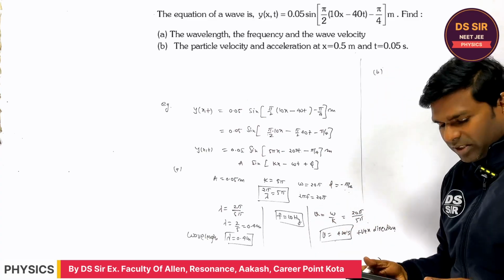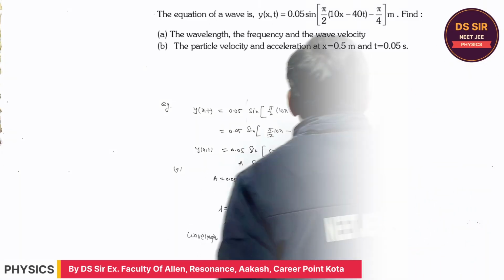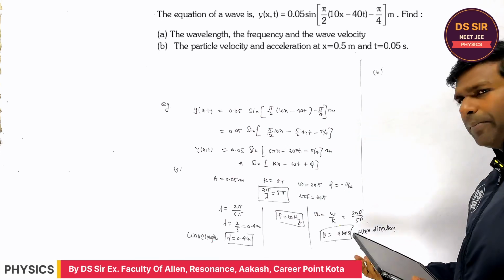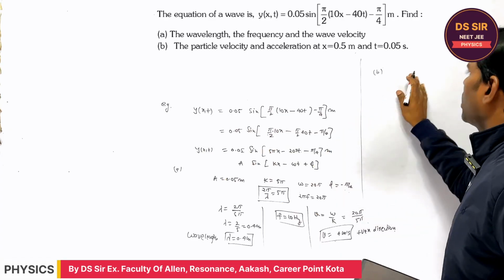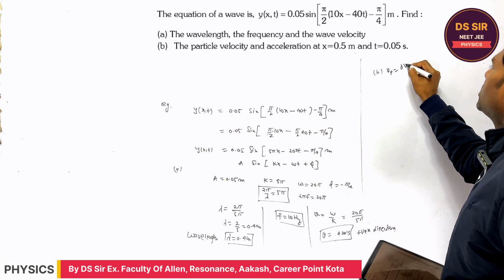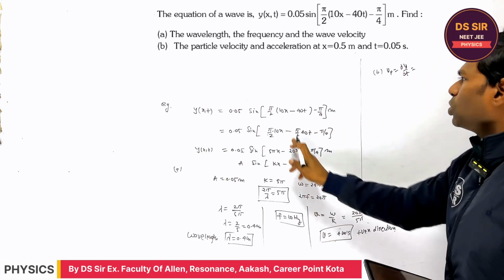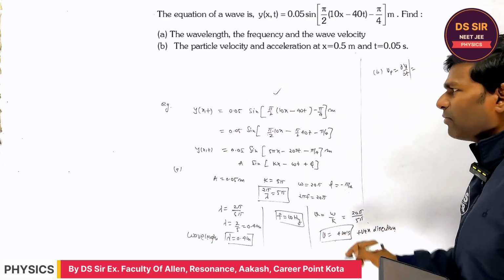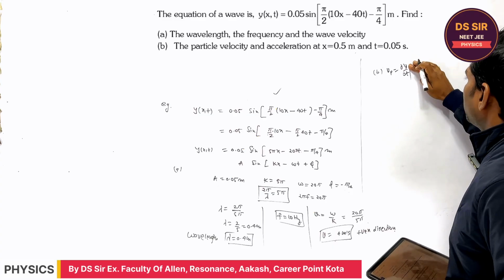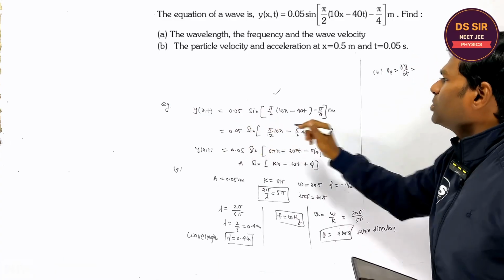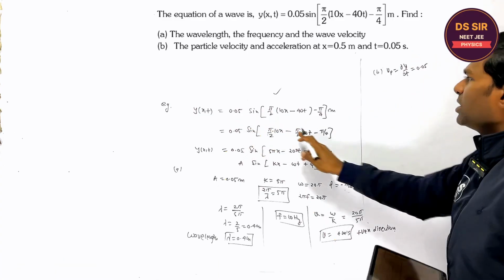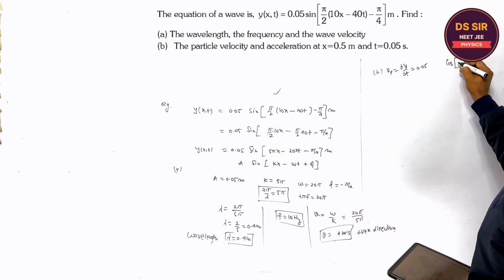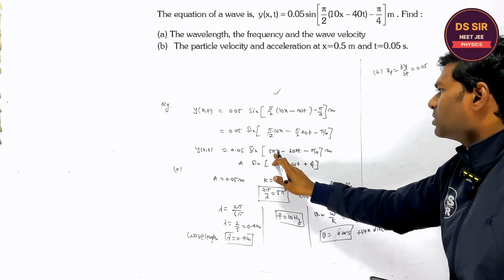Copy this first, then I will discuss B part. So in the B part, what are they asking, please tell. The particle velocity. Obviously, this is the particle displacement. So how to find the particle velocity? See, dy upon dt. So you have to differentiate this once again. The particle velocity you have to find. First differentiate this. This is 0.05 as it is. The differentiation of sine is what? You will say cos.